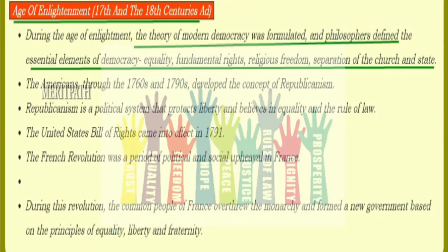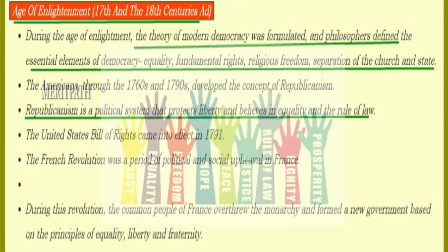The philosophers defined the essential elements of democracy: equality, fundamental rights, religious freedom, and separation of church and state. These are the important elements of democracy. Around the years 1760 to 1790, the Americans developed the concept of republicanism.